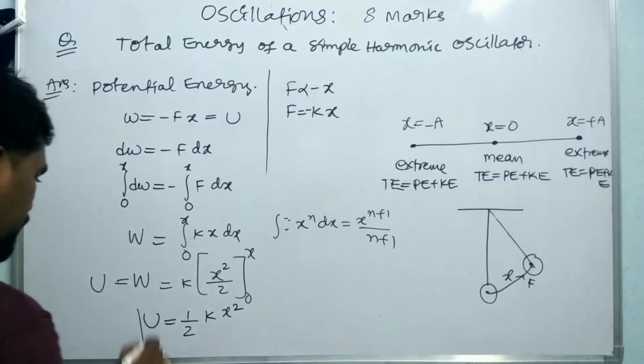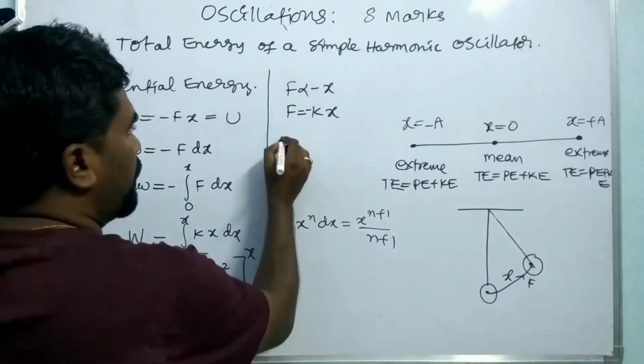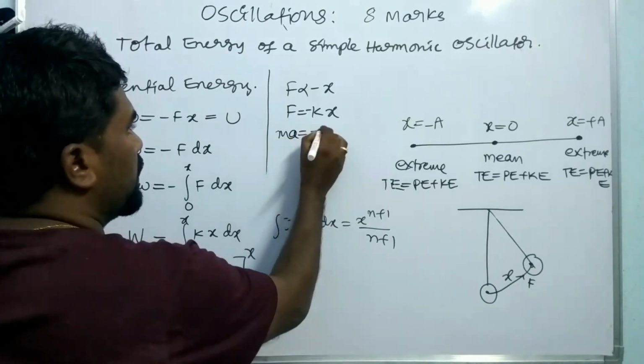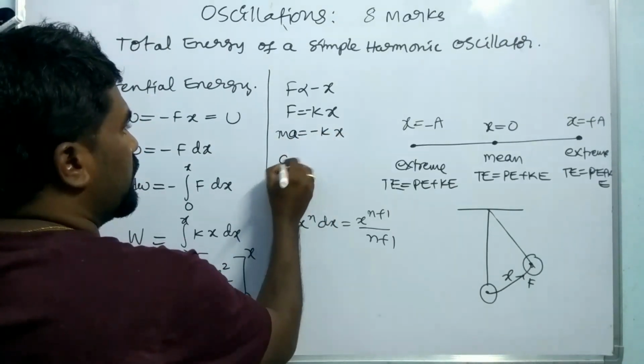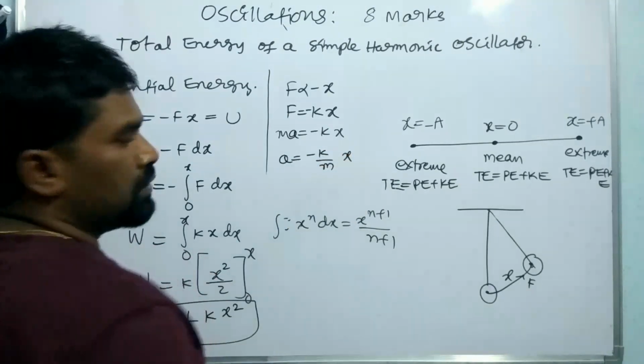What is k here? The constant. From F is equal to ma we have to write minus kx. So a is equal to minus k by m x.